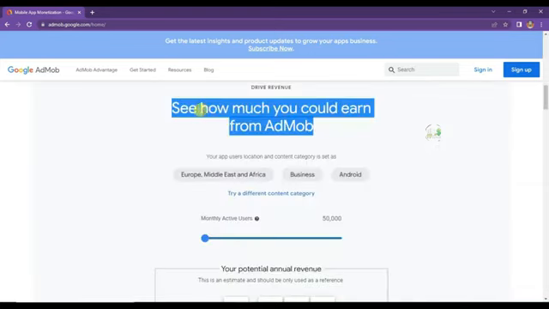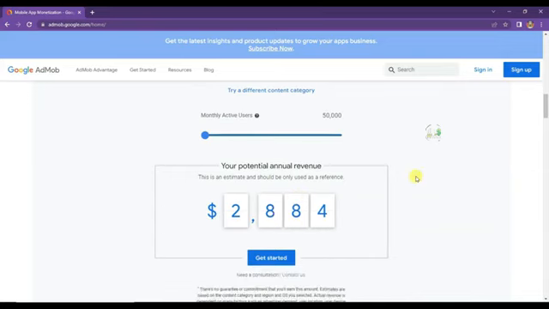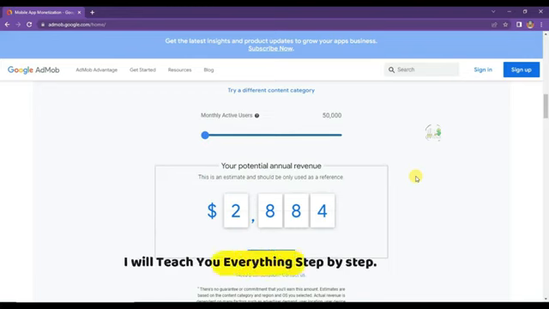Guys, here you can see how much money you could earn from Admob. If you have 50,000 monthly active users on your app or game, then you can earn $2,884 per month. You just need an app or game and a Google Admob account to earn money. Guys, in this video I will teach you everything step by step from beginning to end.